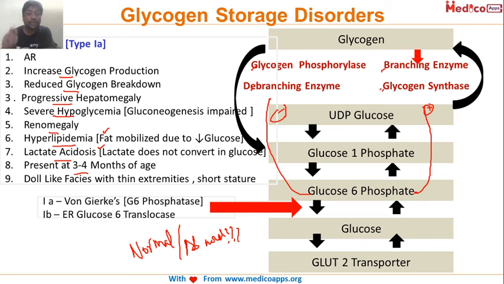This is a very important concept. Only when there is a problem in the debranching enzyme or branching enzyme will we have abnormal glycogen. Remember this very important concept. Otherwise we will have normal glycogen.